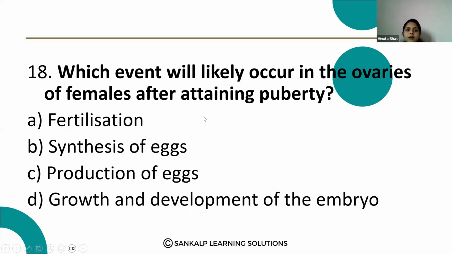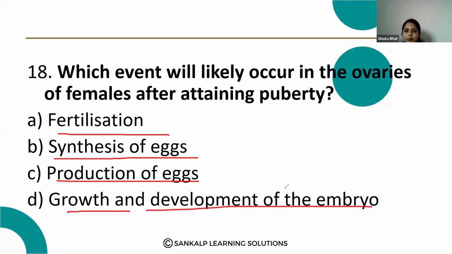Next question. Which event will likely occur in the ovaries of female after attaining the puberty? Fertilization, synthesis of eggs, production of eggs, growth and development of the embryo.